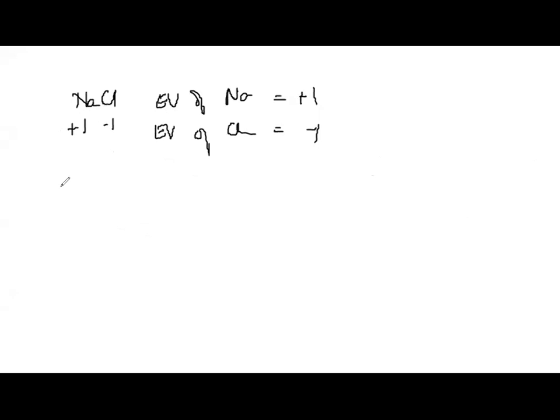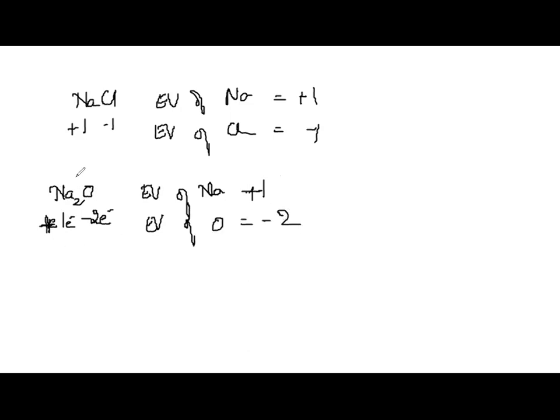It is +1. Electrovalency of chlorine is what? It is -1. If I consider the example of sodium oxide, so sodium loses how many electrons? It again loses 1 electron only, because there is only 1 electron to be lost by each sodium atom. Correct? So I cannot say 2. I am speaking about only 1 atom. Oxygen gains how many electrons? Oxygen gains 2 electrons. Therefore, what is the electrovalency of sodium in sodium oxide? It is still +1. Correct? What is the electrovalency of oxygen? It is -2. Understanding?